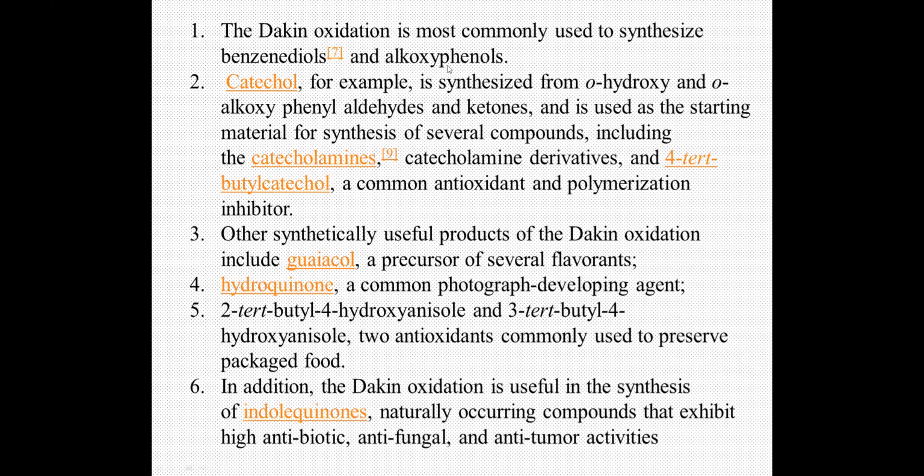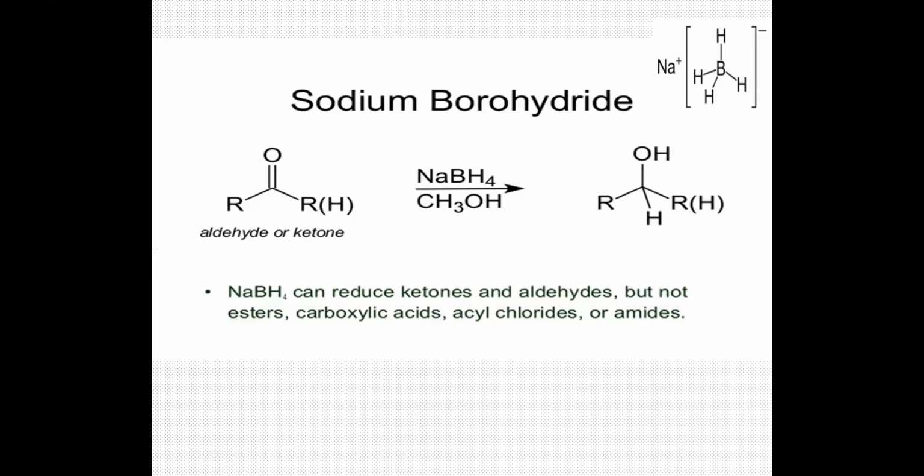They are also used in various antibiotic, antifungal, and anti-tumor agents. So just remember some of the examples. Basically, they are used for the preparation of benzenediols or alkoxyphenols. So these are various uses of the Dakin reaction.